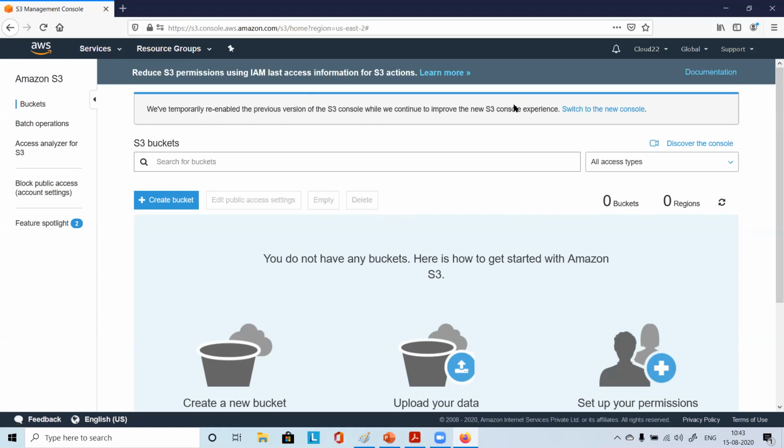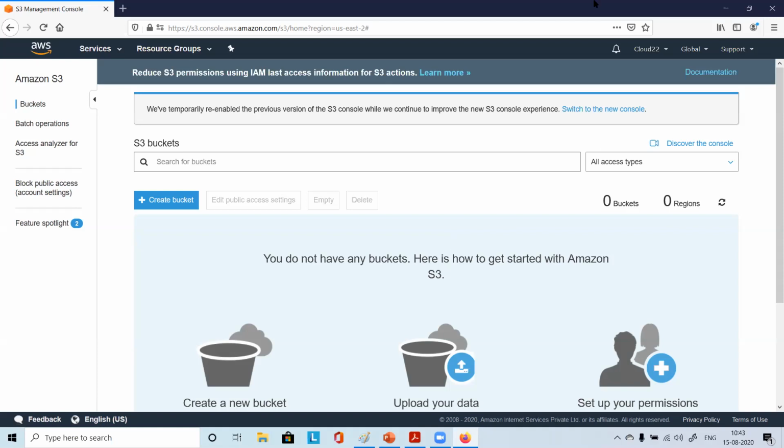They are making some changes in the console, so there will be frequent changes happening. Every day you will see something new in AWS. In that case, we are not using the new version. They will be doing real-time modifications.